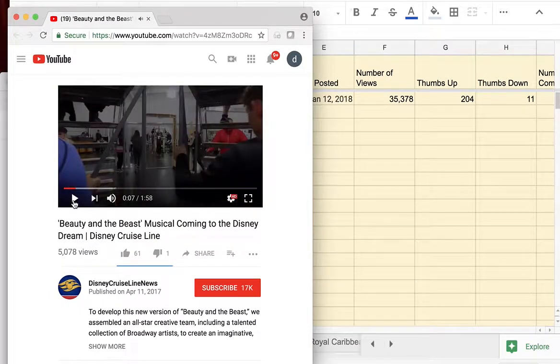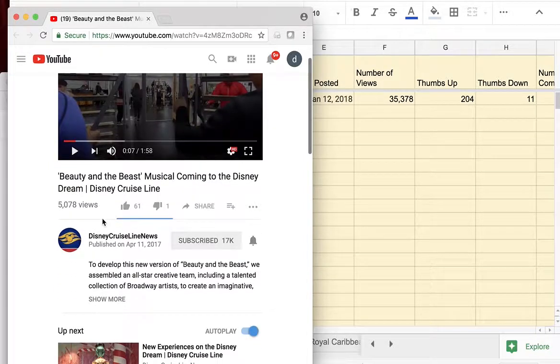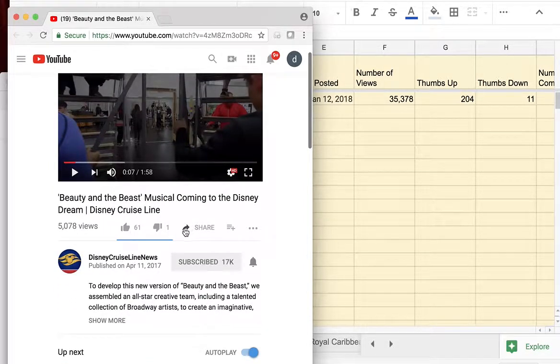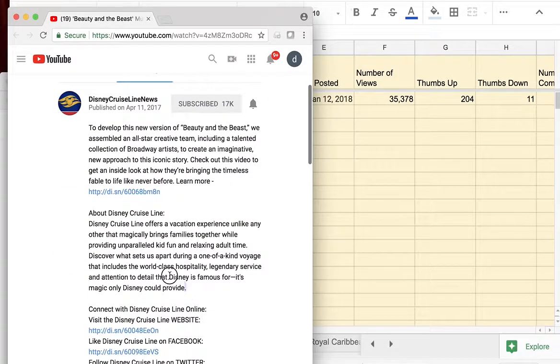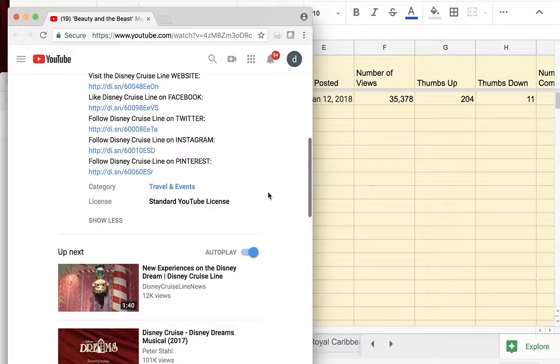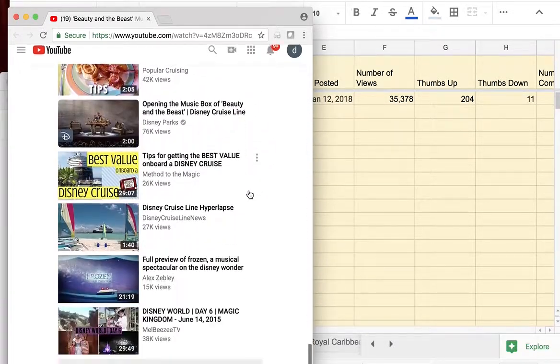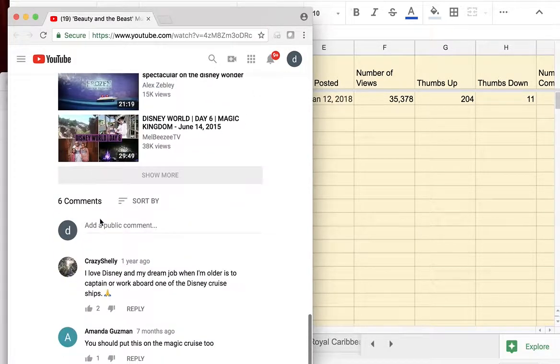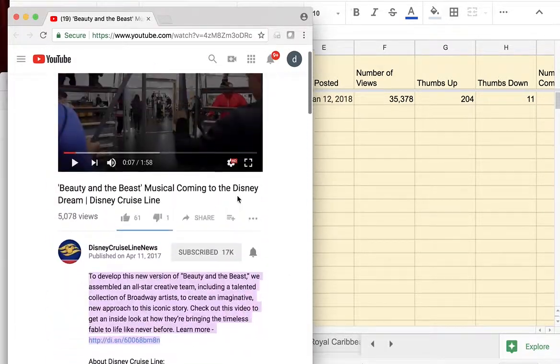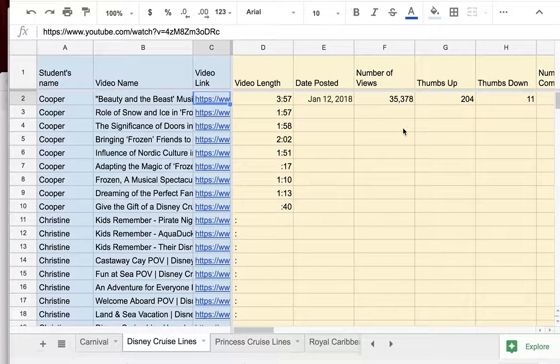So it's kind of like a behind the scenes piece, but again, you would capture the number of views, how many thumbs up and thumbs down that video acquired, and also the first paragraph for Disney, and you would place it there as well. Remember the number of comments are down below. We have 6 comments for this one, but that's what you will do. And at the very end, I will help you calculate the total number of views, total thumbs up, total thumbs down, etc. for your video.